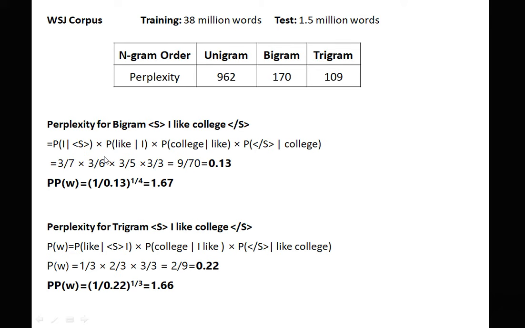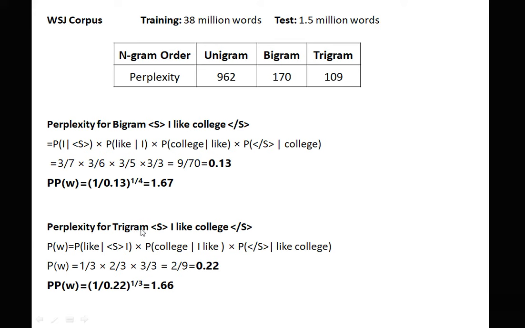Now for this small corpus, we can't take any decision based on the perplexity measure. Here I have only given an explanation of how we can calculate the perplexity for a given statement. First we calculate the probabilities for "I like college", and if there is no zero probability we take it directly, that is 9 by 70, which is 0.13. Perplexity is nothing but 1 divided by 0.13, and 4 terms are there, so raised to 1 by 4, which is equal to 1.67.